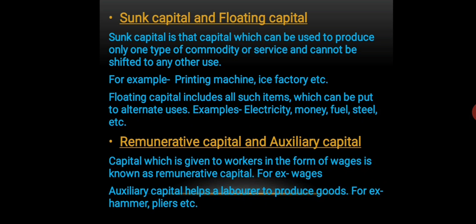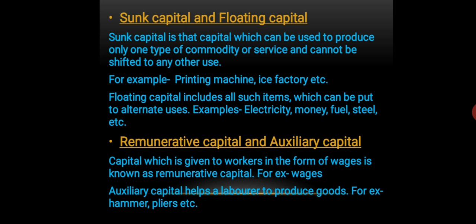Then we have the auxiliary capital. Auxiliary capital is that capital which helps the laborer to produce another good. For example, hammers, pliers, electricity, etc. are examples of auxiliary capital, because machines and raw materials, like a hammer, are used in the production of another commodity. So that type of capital is known as the auxiliary capital.